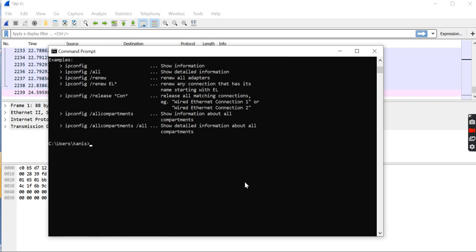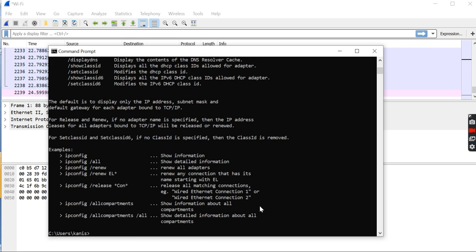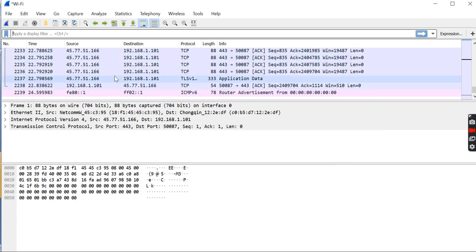If we give the command ipconfig /flushdns and enter, so we give a command and get much more information about this. Now we have to minimize this and start data capturing.